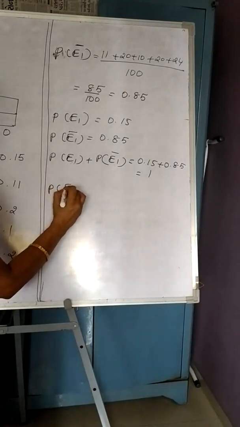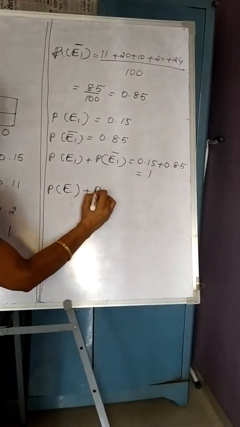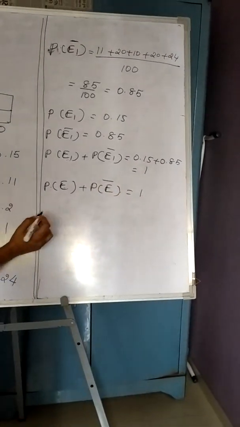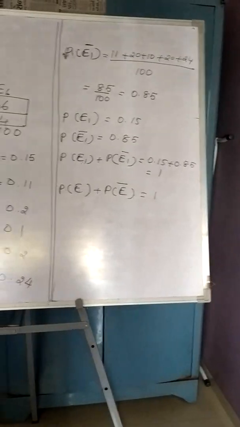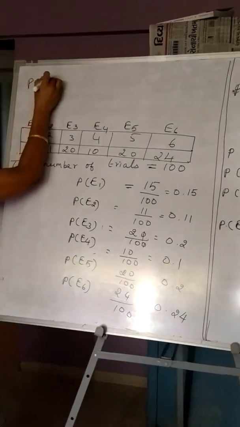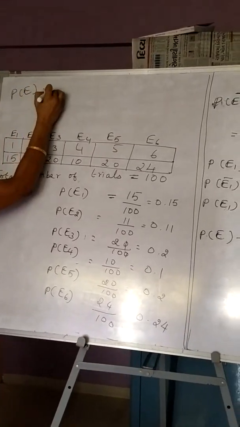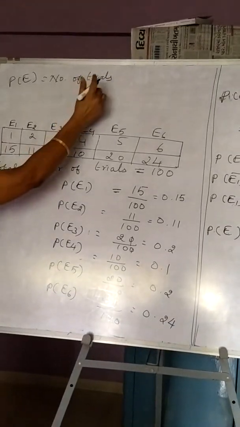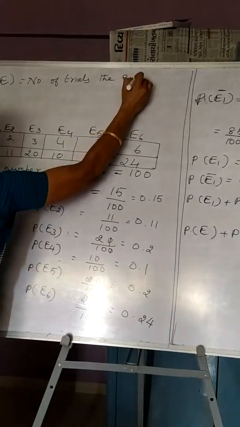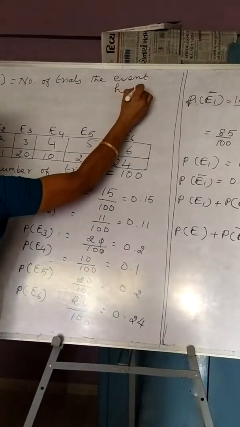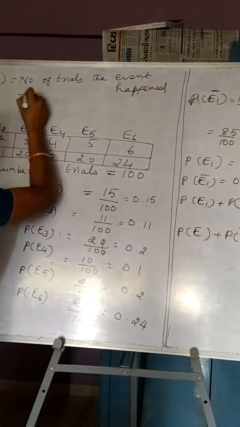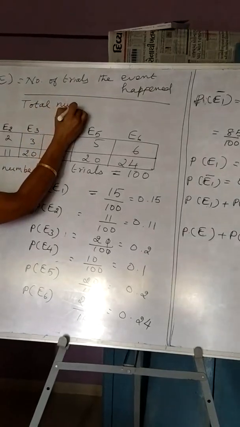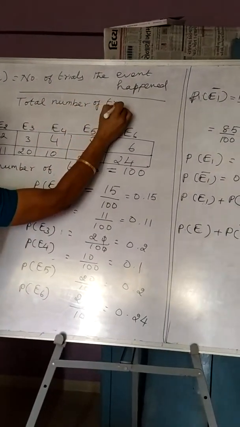So in general, the probability of occurrence of an event plus the probability of non-occurrence of the same event is equal to 1. And also we remember the result: to calculate the probability of an event, it is the number of trials in which the event happened upon the total number of trials.